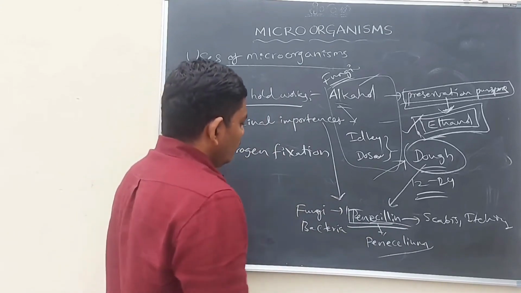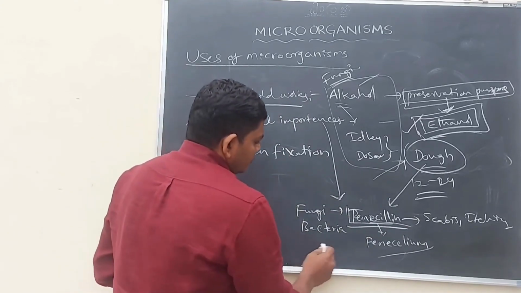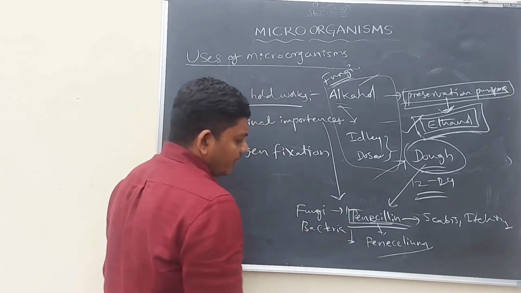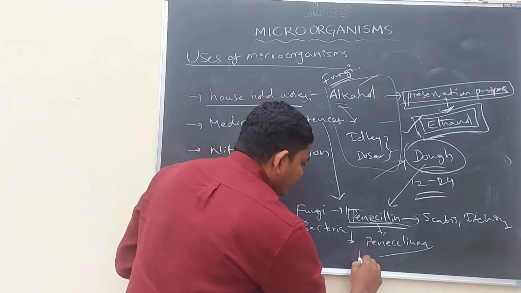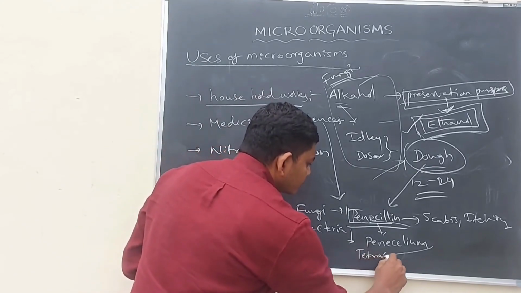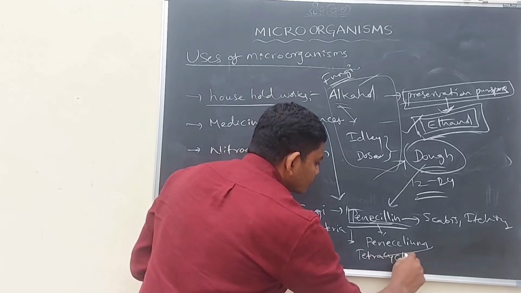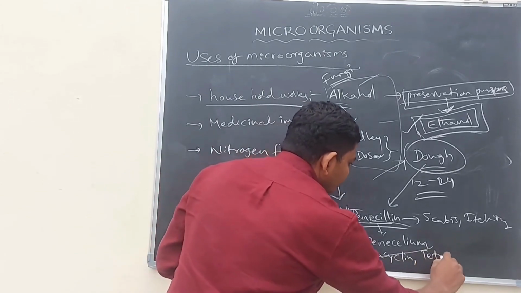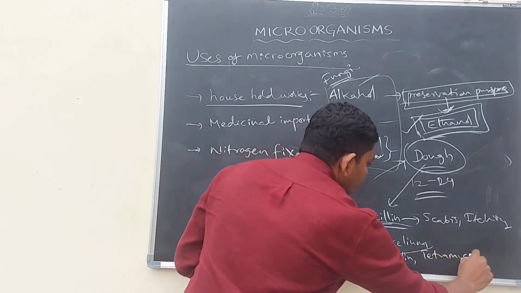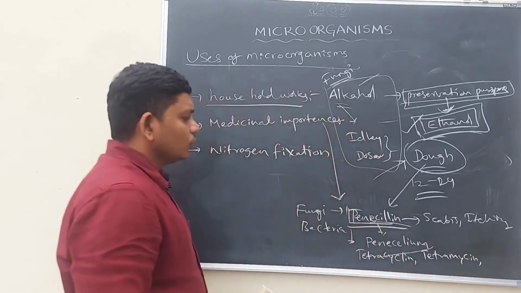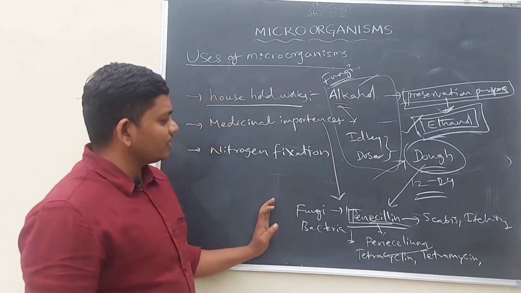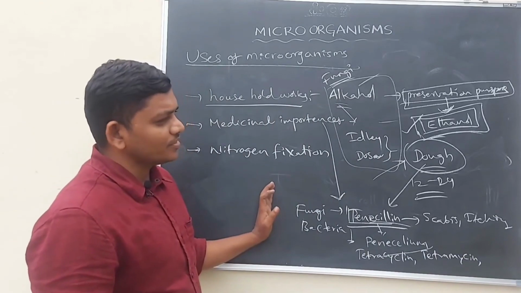Okay, and also some bacteria are helping in preparation of tetracycline, tetramycin, like this. So some bacteria and fungus are helping in the preparation of medicine.